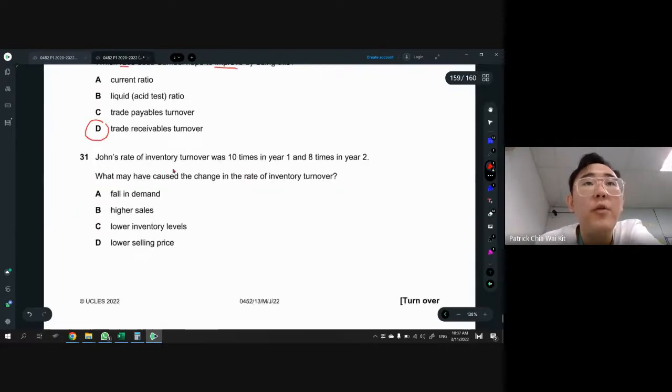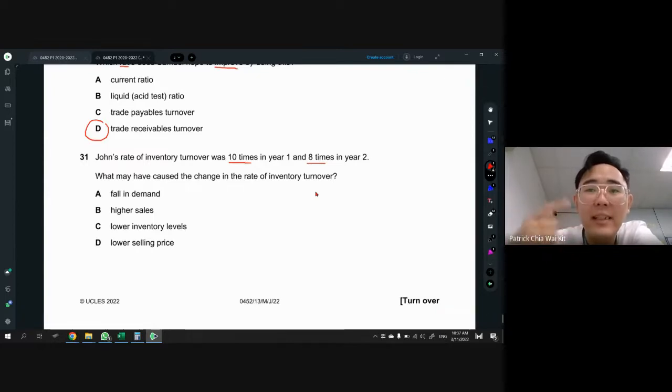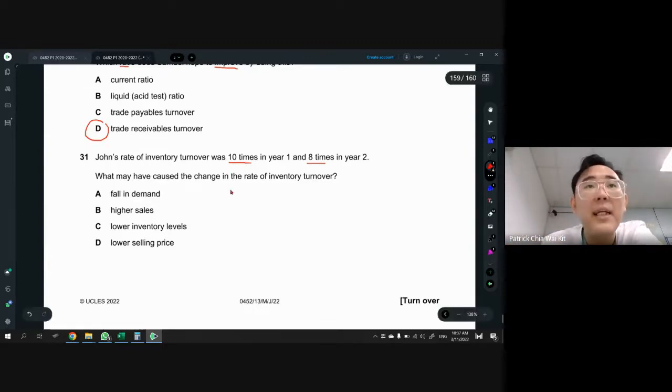31. So the rate from 10 times in year 1 fell to 8. So for inventory turnover, the more times is better, because it means how fast we actually get rid of the old stock and then buy a new one. So the more the better. In this case, they're asking why there is a drop. So in this case, a fall in demand, because answers B, C, D are all supposed to be better, right? More things, higher sales, lower interest level means less stocks.